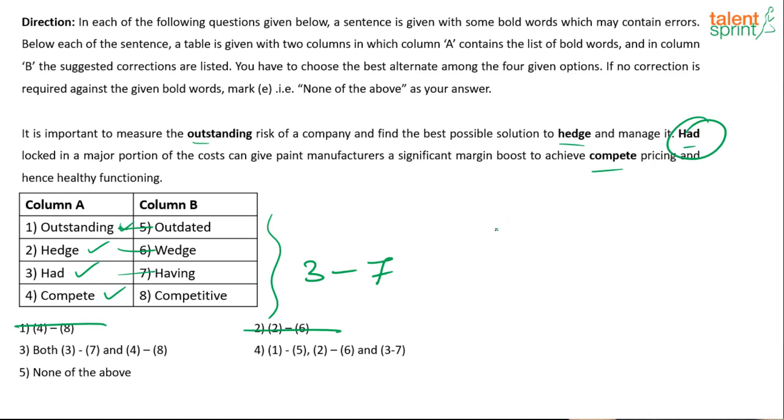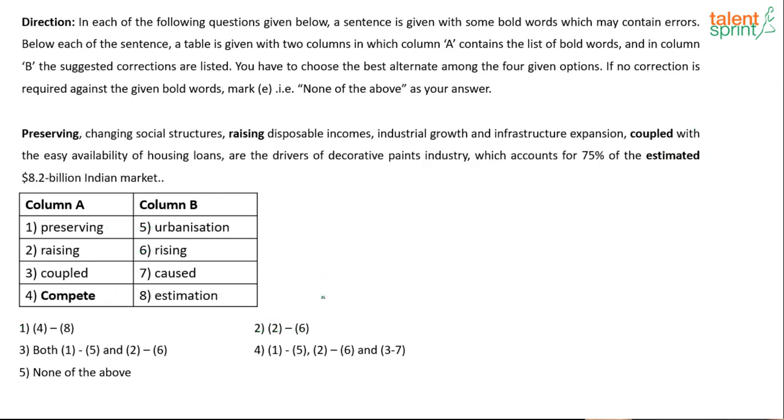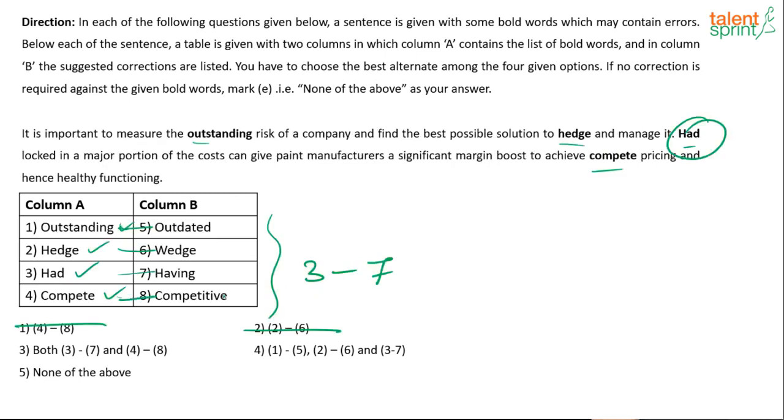Okay, having locked in a major portion of the cost can give paint manufacturers a significant margin boost to achieve competitive pricing. It should be competitive pricing. All right, so 4 has to be changed to 8. All right, so both of these together will be the right answer, 3.